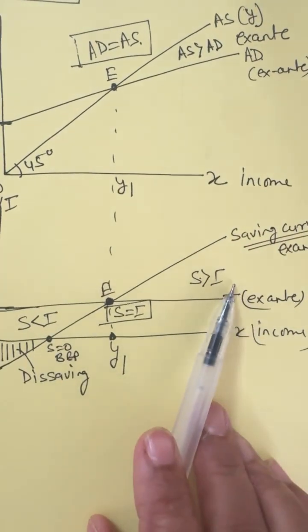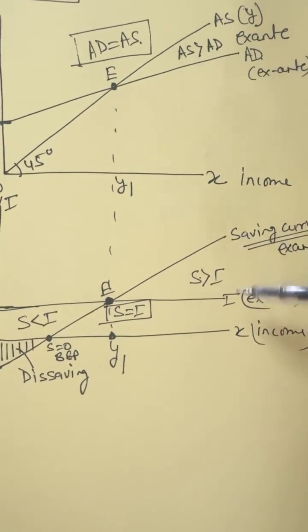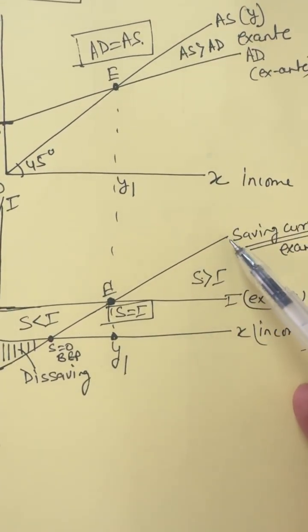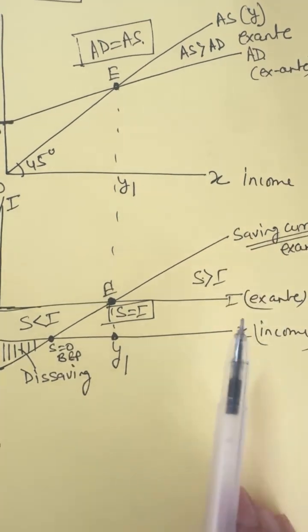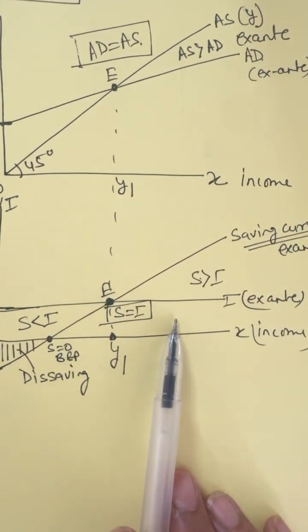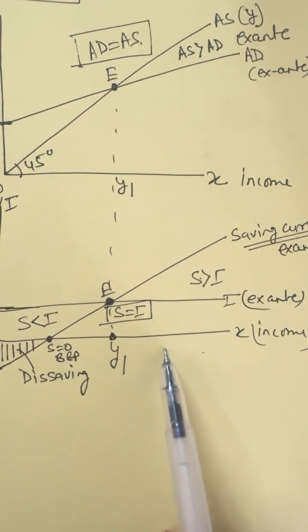Saving is greater than investment. Automatically that means demand in the economy has fallen. And when demand falls, producers are not willing to supply more. They will cut down the production process, which automatically cuts down employment, which hampers the income level, and we move from this side to this side.